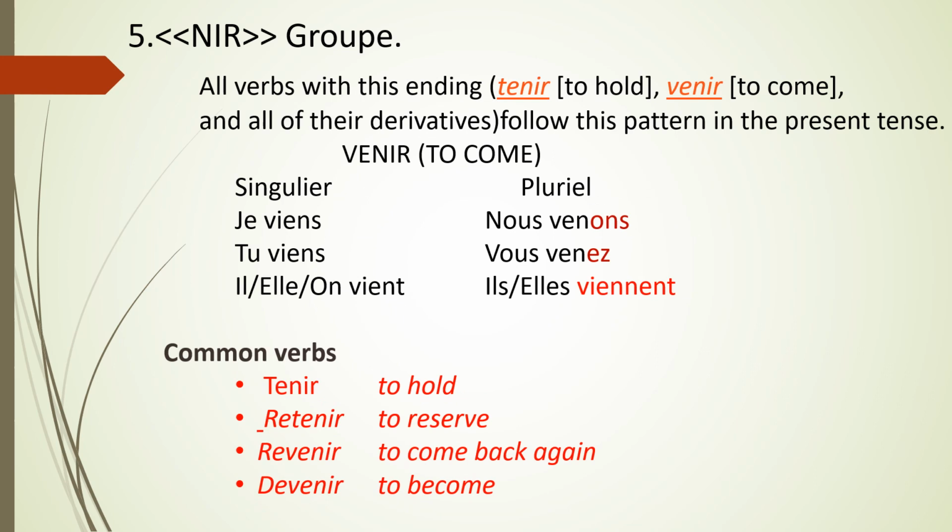The fifth group is NIR group. All the verbs with this ending, that is NIR, tenir, venir, and all their derivatives follow this pattern in the present tense. Venir means to come. Je viens, tu viens, il, elle, on vient, nous venons, vous venez, ils, elles viennent. The other verbs which are conjugated like venir are tenir, to hold, retenir, to reserve, revenir, to come back again, devenir, to become.